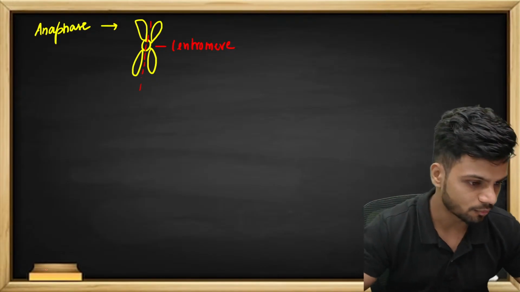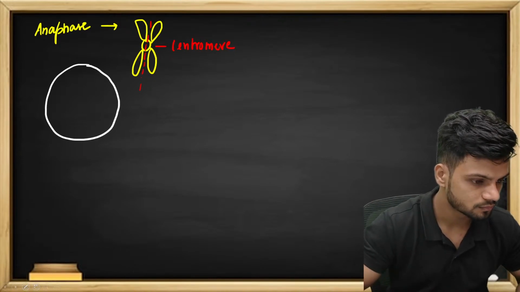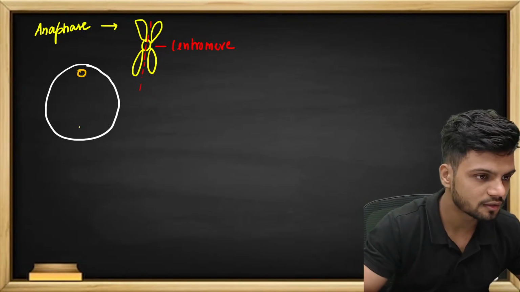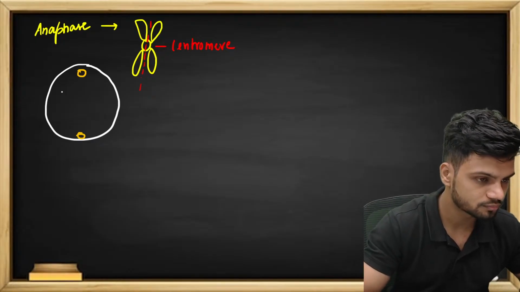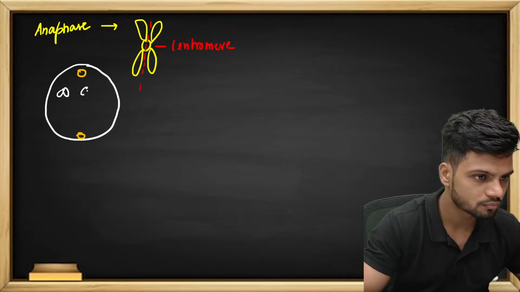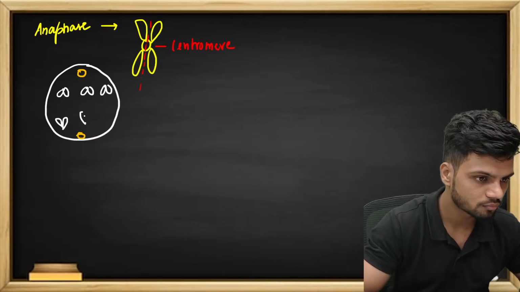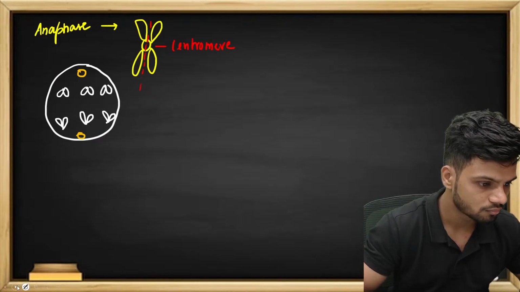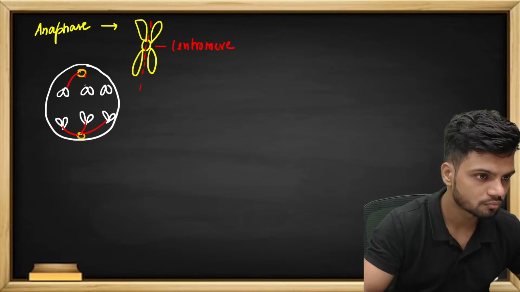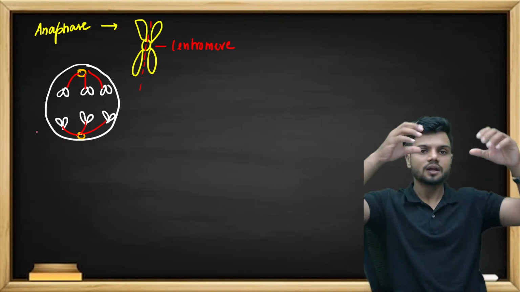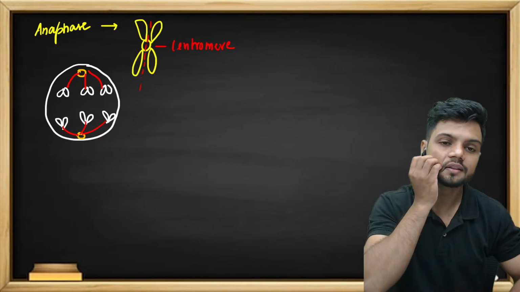Now let's draw the diagram. One more diagram. In the corner, what do we have? We have the centrosome. You see, but it was in the center first. Now it is being pulled apart. It is being pulled apart now. That is what is happening in the anaphase.